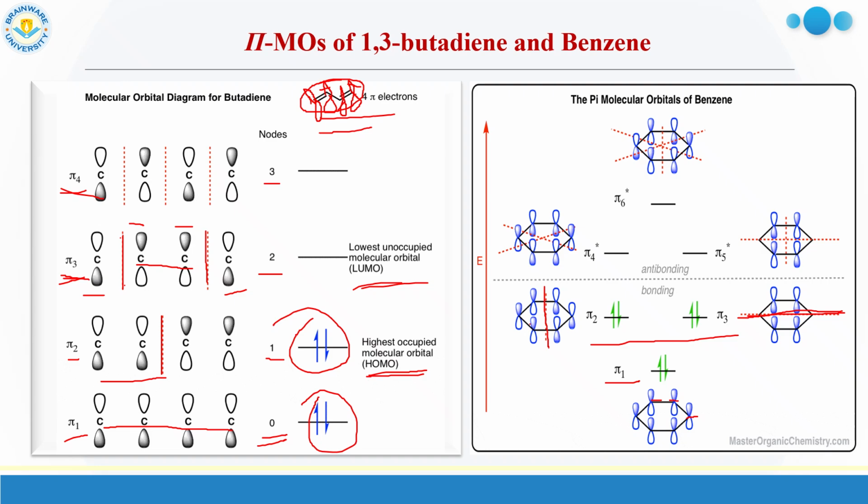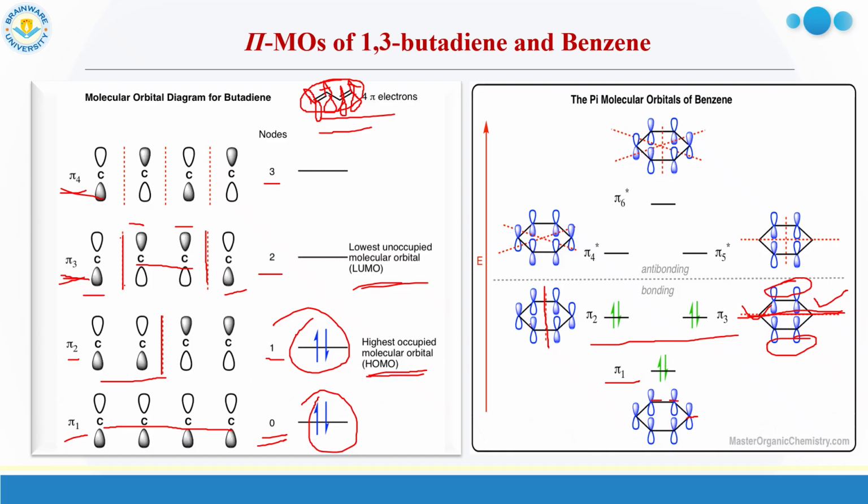The lobes at this position and this position, you are cutting those lobes, so you cannot see them. So only these four lobes are there, and they are on the two sides of the node, so they have opposite symmetry. So these are pi 2 and pi 3.